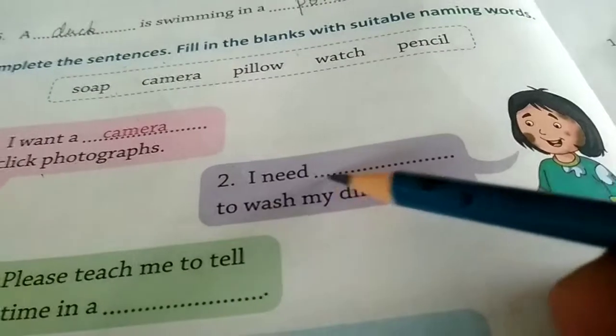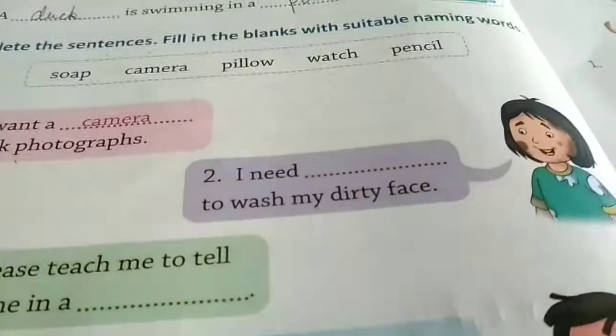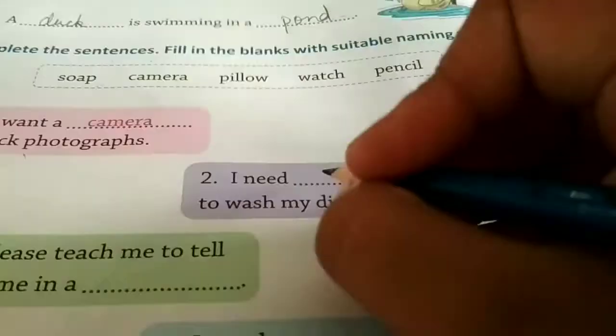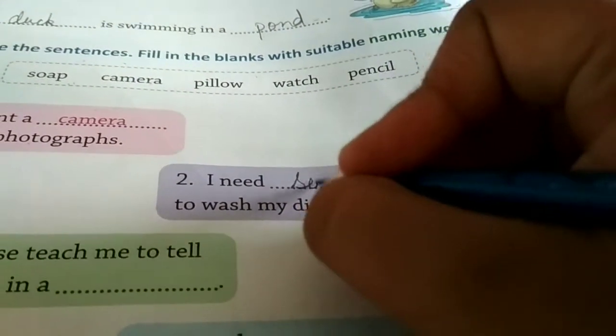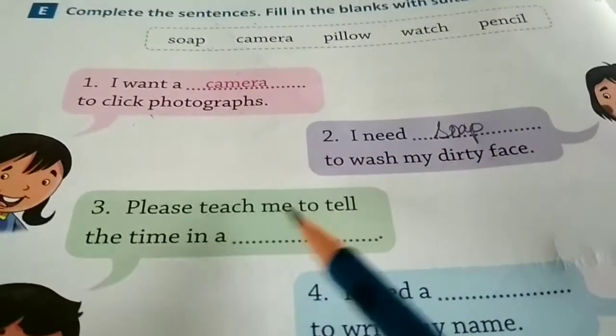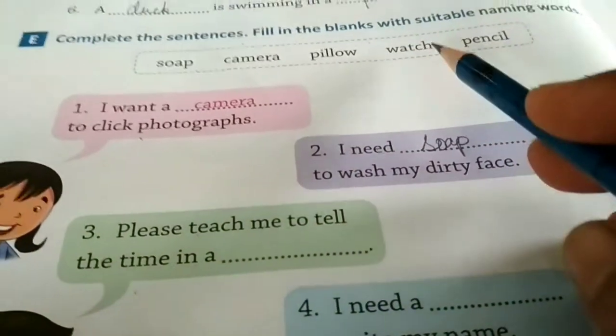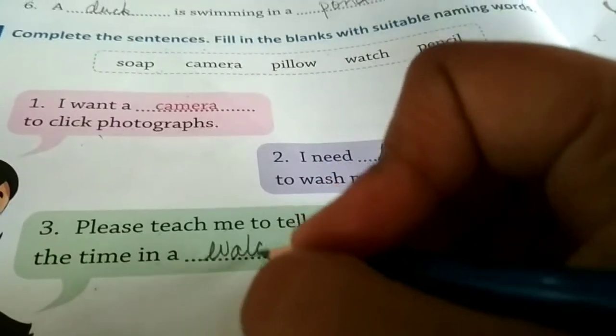Next, I need dash to wash my dirty face. What do we need to wash our dirty face? We use soap. Then, number 3. Please teach me to tell the time in a, where do we see the time? We see the time in a watch or a clock.